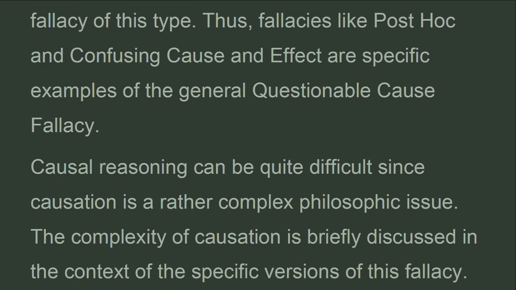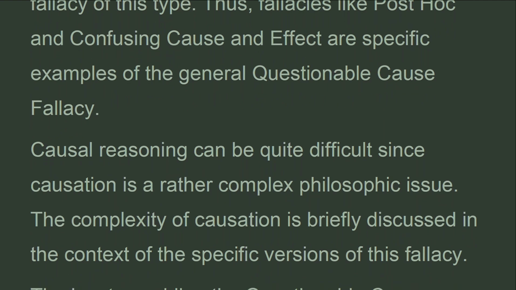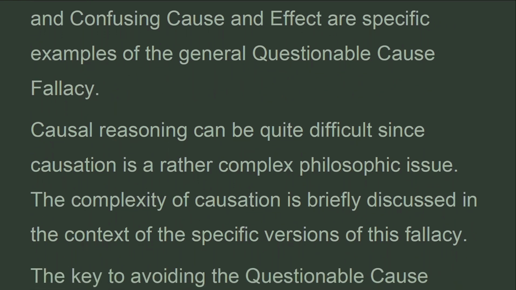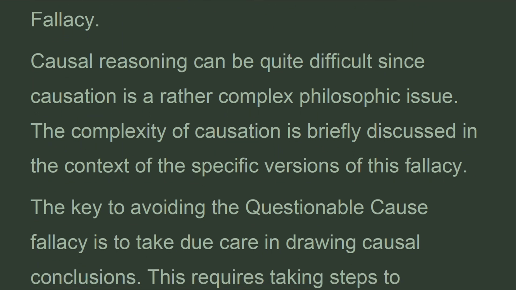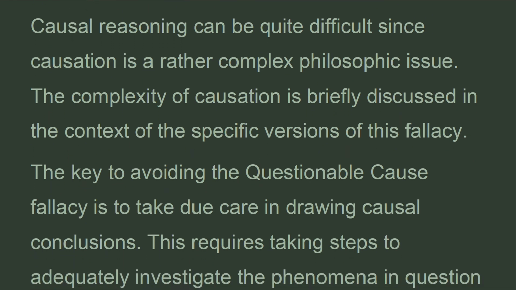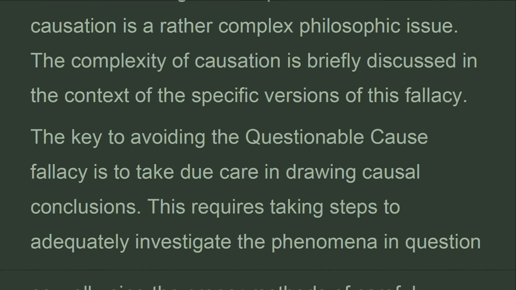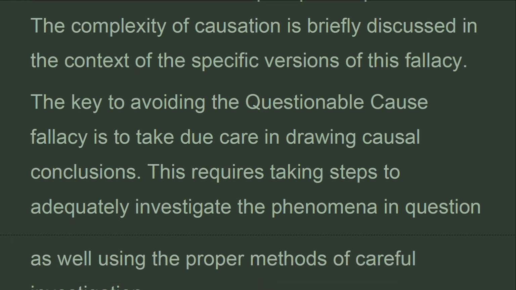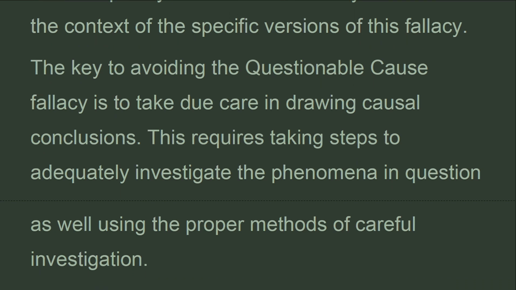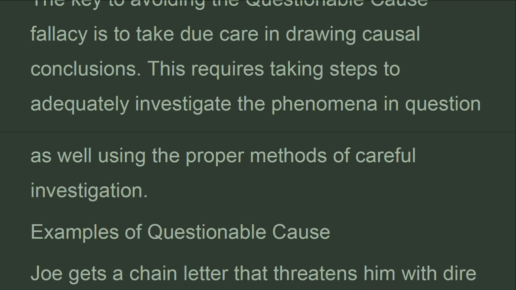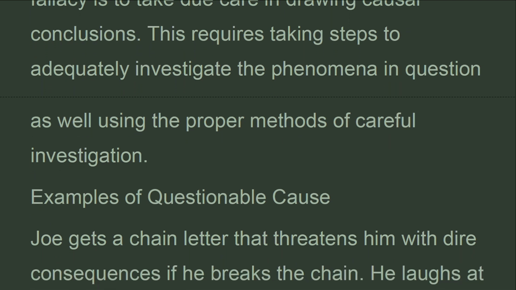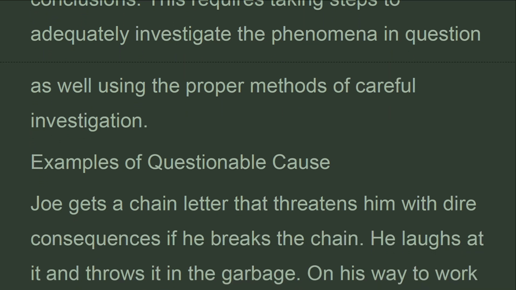Causal reasoning can be quite difficult since causation is a rather complex philosophic issue. The complexity of causation is briefly discussed in the context of the specific versions of this fallacy. The key to avoiding the questionable cause fallacy is to take due care in drawing causal conclusions. This requires taking steps to adequately investigate the phenomena in question as well as using the proper methods of careful investigation.